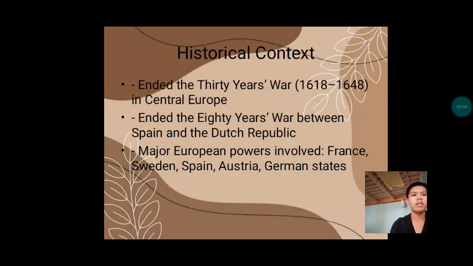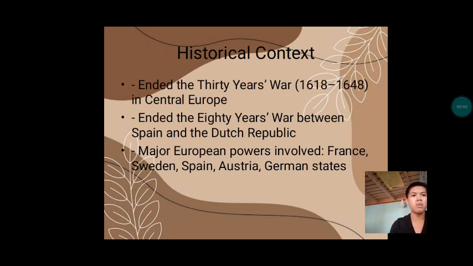Next, historical context. It ended the 30 Years' War, 1618 to 1648 in Central Europe, and the 80 Years' War and the Dutch Republic. Major European powers involved: France, Sweden, Spain, Austria, Germany, and States.